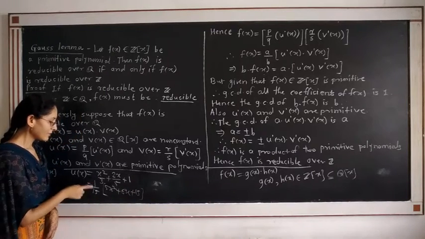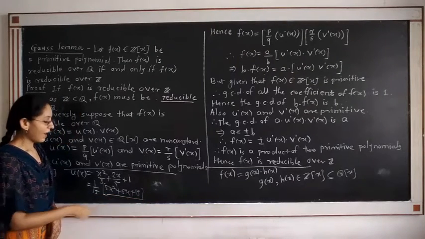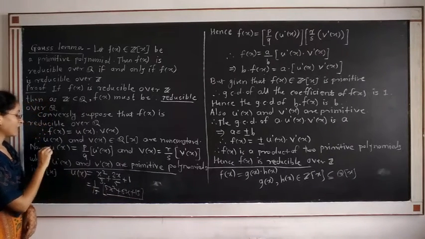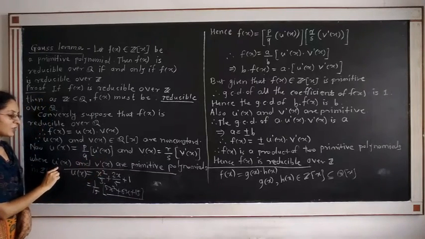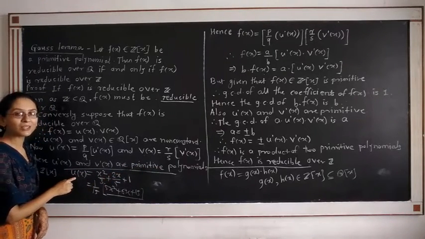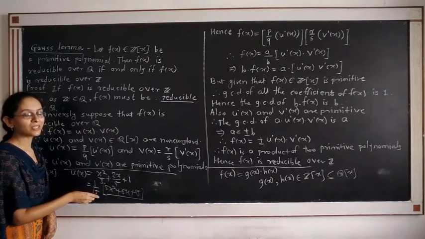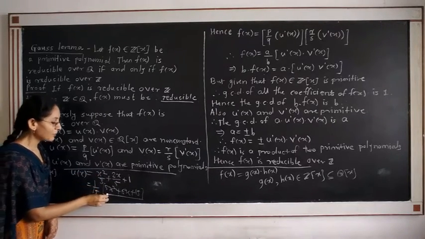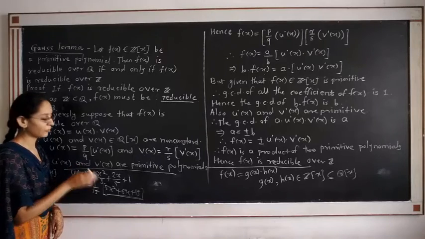Now see, this 1 upon 15 is a rational number, and the polynomial inside this bracket has coefficients from the set of integers. We have written that u(x) is equal to p by q into u dash of x, where this u dash of x is a primitive polynomial. Because if our u(x) polynomial has coefficients from the field of rational numbers, then we take a rational number common from this polynomial in such a way that the remaining polynomial inside this bracket is a polynomial from the set Z[x].